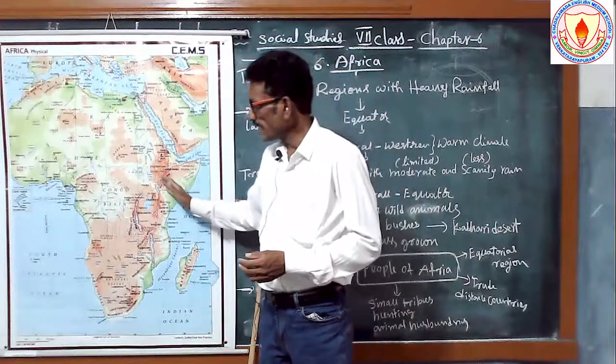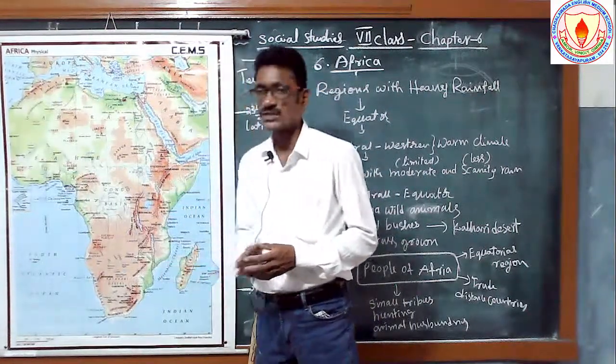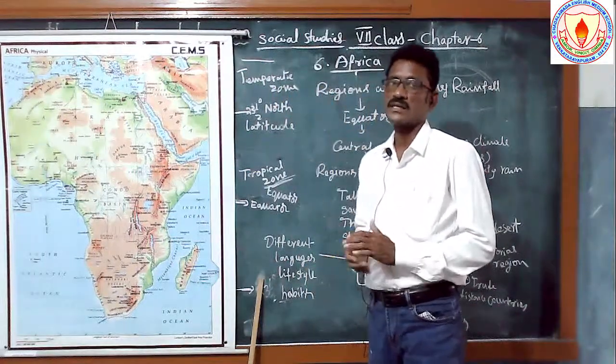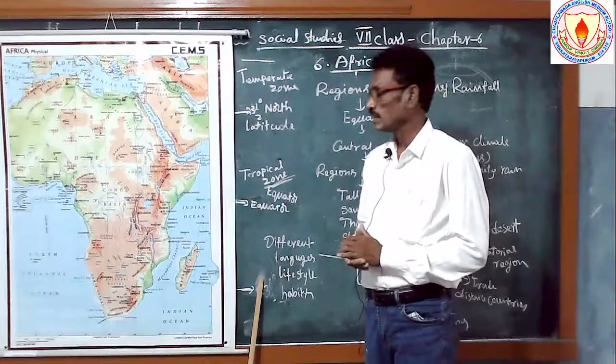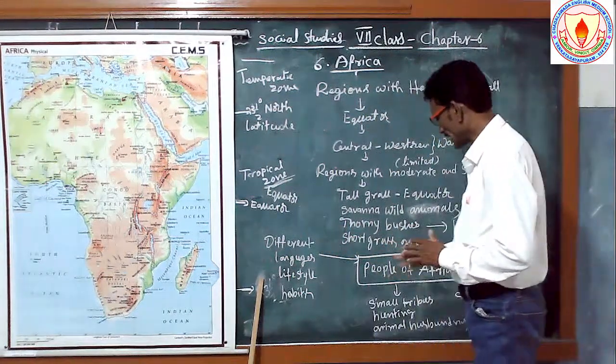See here, and next, the coastal areas also have different climatic conditions, different languages, different people and different habits.